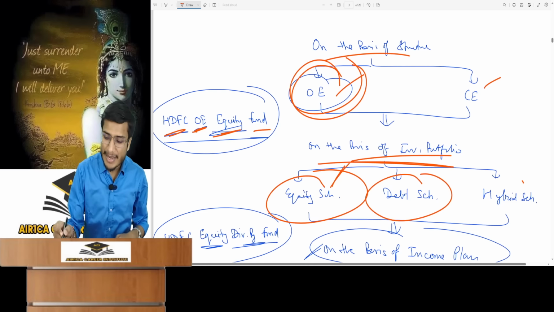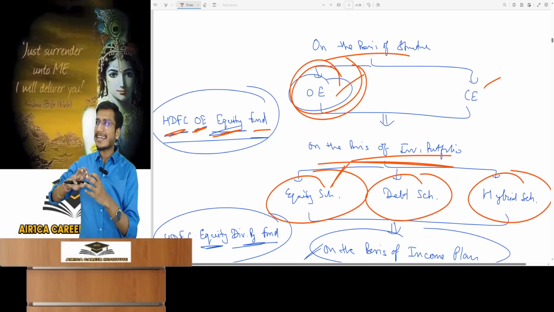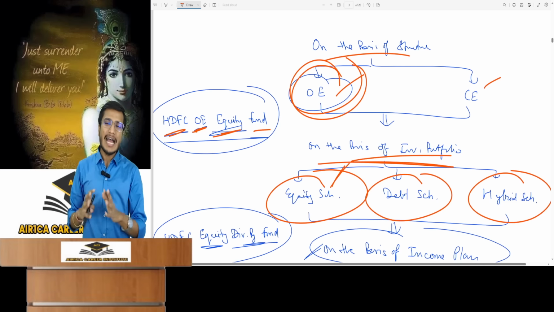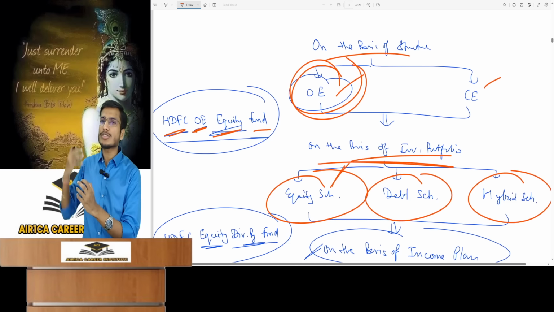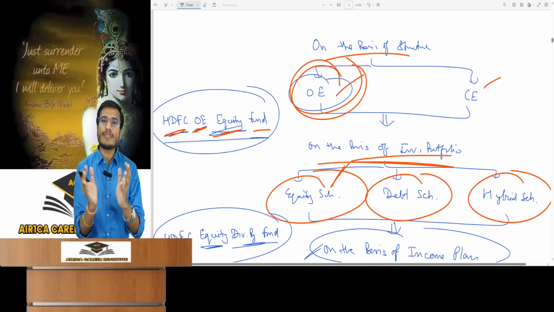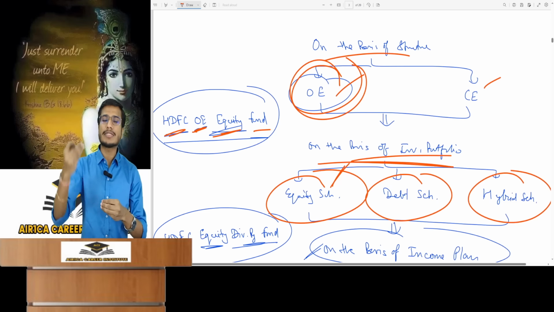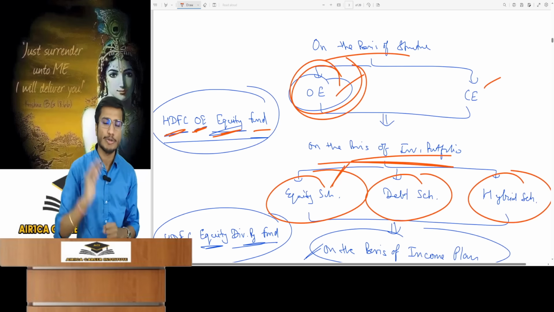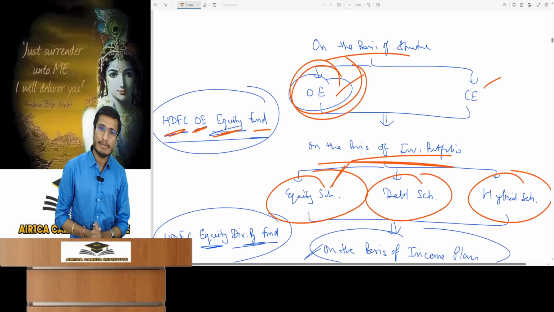There is a debt scheme and a hybrid scheme. A debt fund collects money from people, investing it in debentures, bonds, and similar instruments. Hybrid fund means I will collect money from people and invest some in equity and some in debt. How much, sir? That ratio is written in the mutual fund's document. People are told about it. Suppose 60% equity, 40% debt, it can be anything. People decide which mutual fund to invest in based on their specific needs.